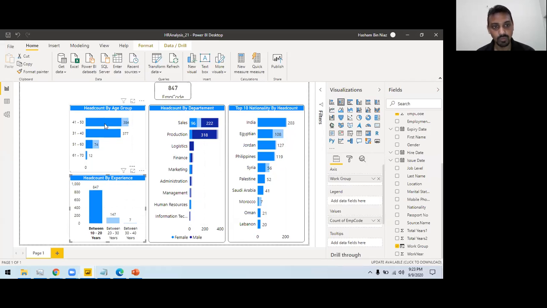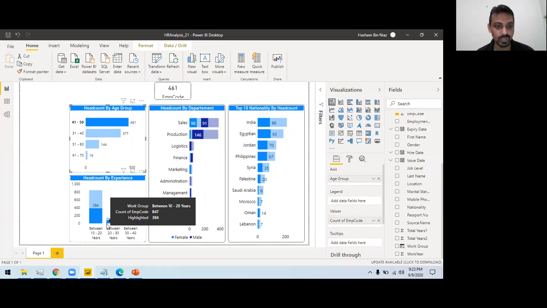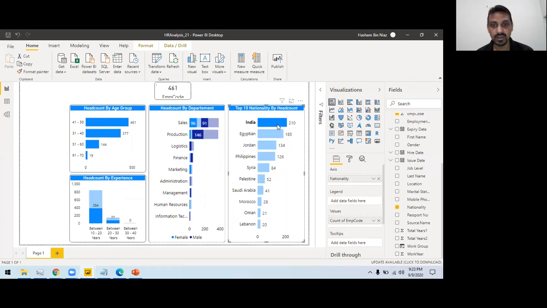So if I want to see an age group, now this is showing me the 41 to 50 age group. Experience is 384, which has employees of 10 to 20 years experience. If I click India, all the statuses are showing in different charts based on employees which have origin of India.